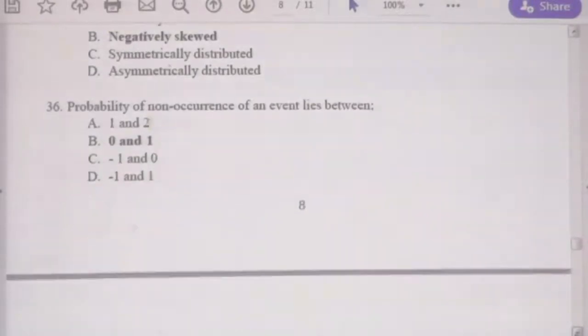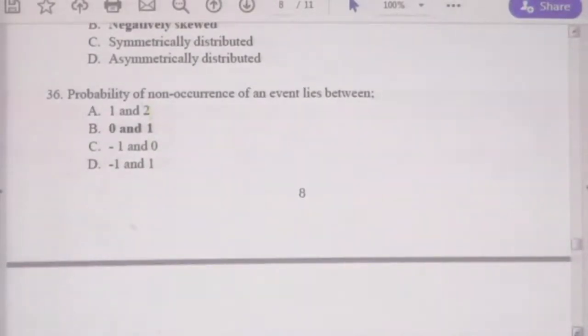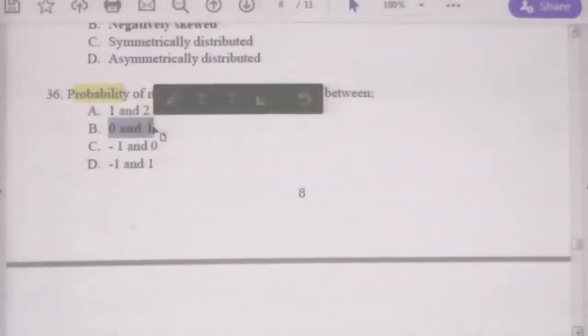Question 36. The probability of occurrence or non-occurrence of an event always lies between 0 and 1. Keep in mind, the probability of occurrence or non-occurrence is always between 0 and 1, or 0% to 100%. As a percentage, 0% to 100%, as a number, between 0 and 1.